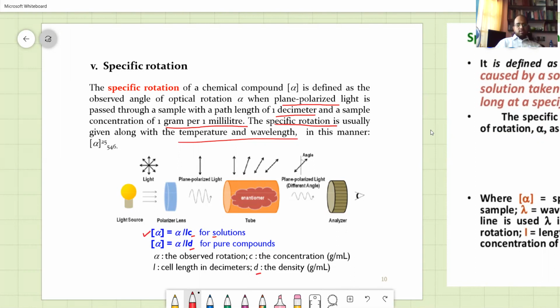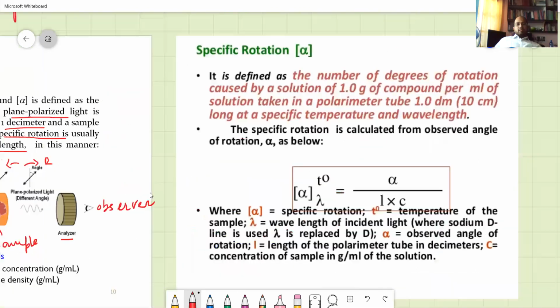So that means you have a light source. The light is passed through a polarizing lens, and you get plane polarized light. This passes through the tube. Here is your sample, and you see that it might have rotated towards the R or towards the S configuration, and this is your observation. This is the observer or analyzer. So this is given by a formula.